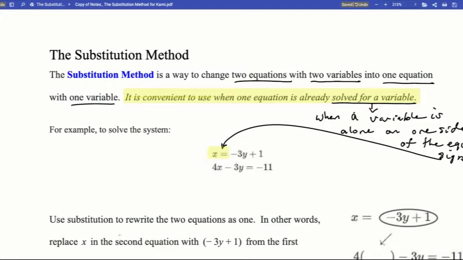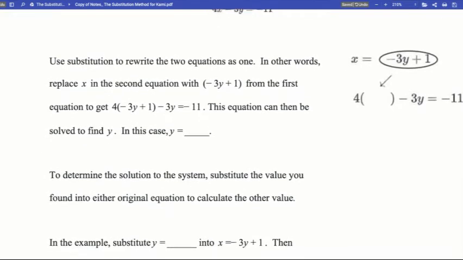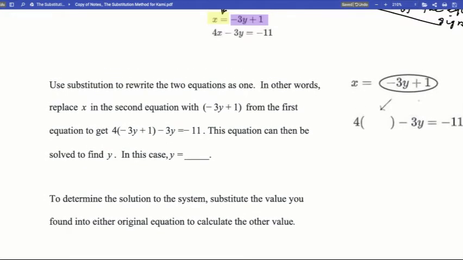This is perfect because I know what x is. What do I mean by that? I mean, I know that x is negative 3y plus 1. That is how much x is. That's what x's value is. And even though there's a variable in that value, we can still use that to do substitution with, like this.